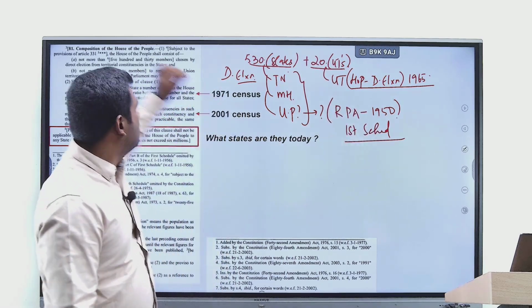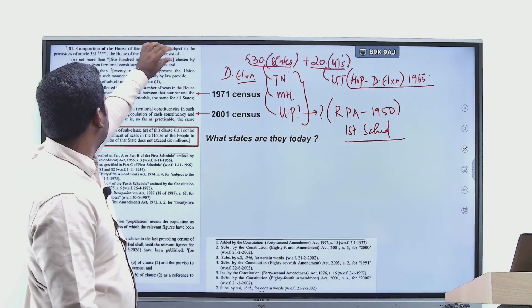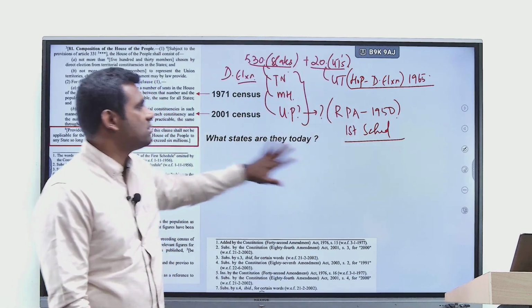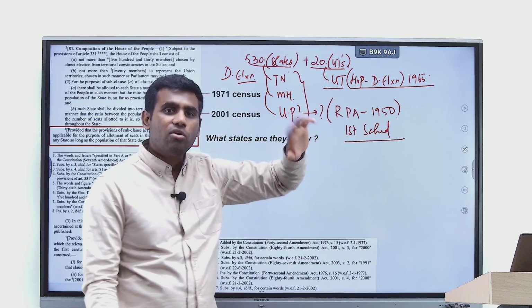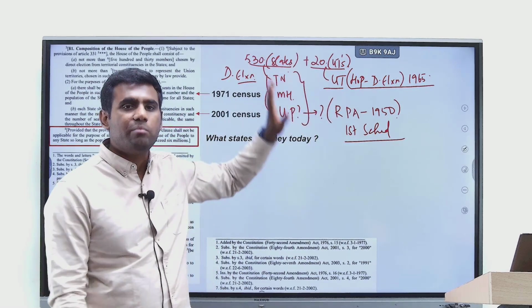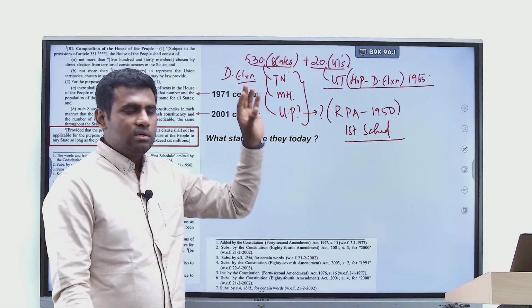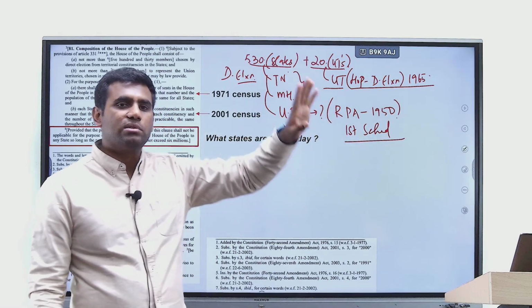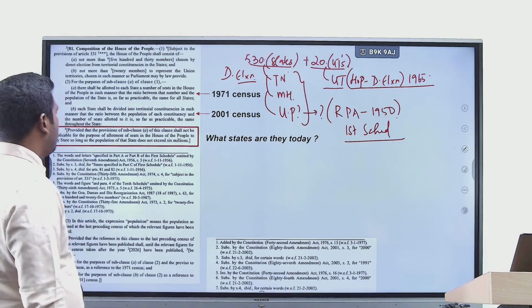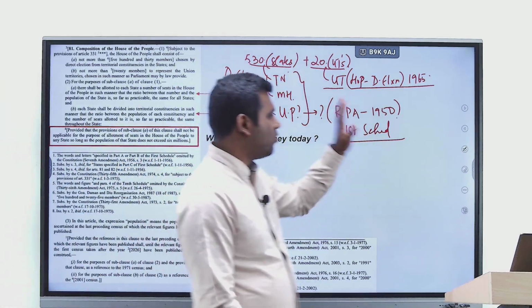So understand, in Article 81, just in one clause itself, there are just so many nuances, right? The methodology of election to UTs need not be direct, or it can be direct, will be decided by parliamentary law. Second, allocation of seats to different states is as per Representation of People's Act 1950. All right, fine. So this, I hope, is clear.